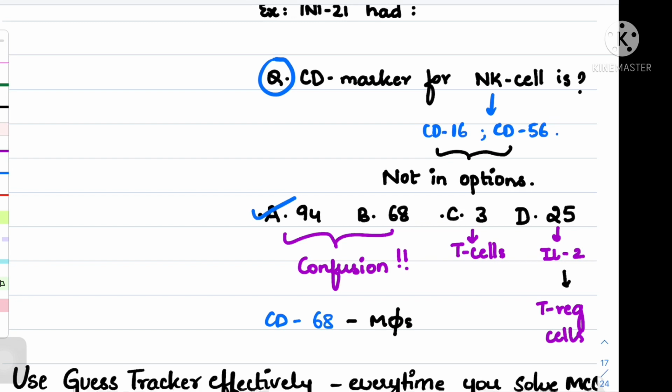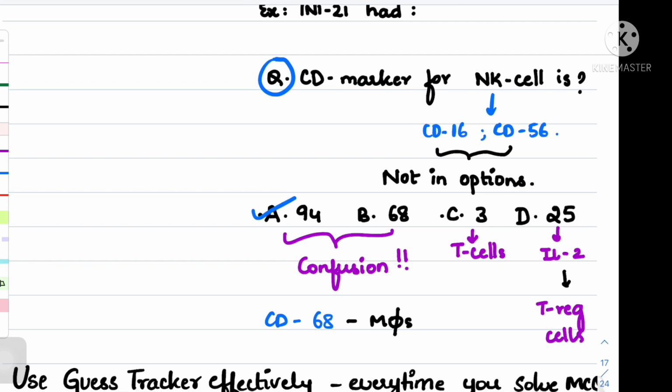But it had CD3 as one of the options, which, if you have read, you will know is a T cell marker. And CD25 was one of the options, and if you have read pharmacology, there are anti-CD25 drugs available. It is an interleukin 2 marker, or a regulatory cell marker.